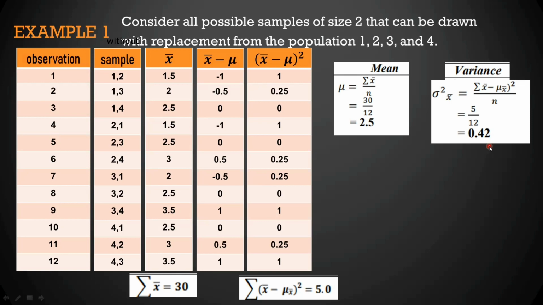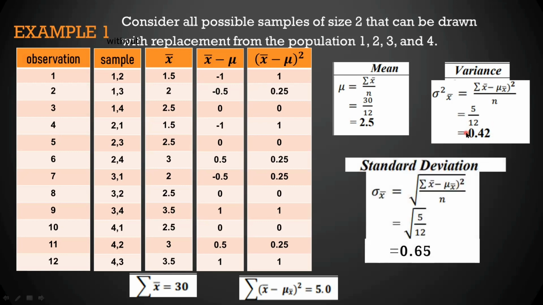So next is, we have now the variance. We will get the standard deviation of the sample mean. To get the standard deviation of the sample mean, square root lang natin yung ating variance. So, the standard deviation is equal to square root of 0.42. So, square root of 0.42 is equal to 0.65. So, naka-round off na siya into 2 decimal places. So, magra-round off na tayo para hindi na lahat ng decimal numbers ay isusulat natin.